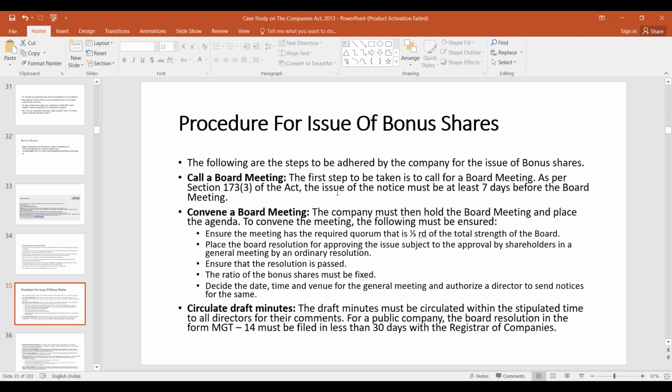To convene the meeting, the following, Haji, Shirish ji, please. Sir, I'm having doubt regarding this bonus shares. Suppose, suppose there is an application under section 8 or 9. Okay, means operational creditors, CRP. Okay. So can company issue a bonus?